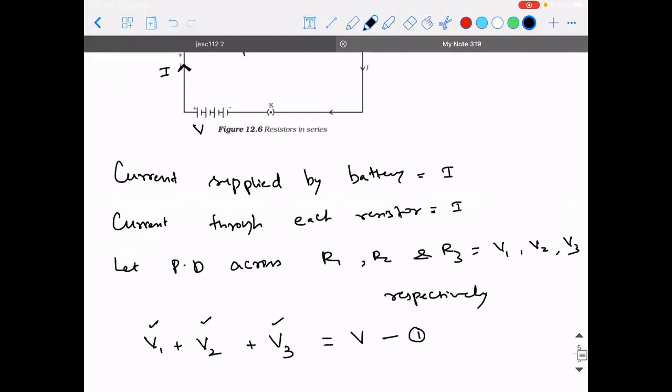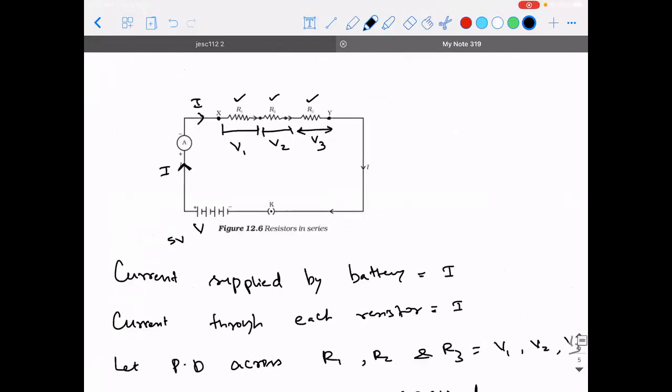So what I'm trying to say here is, suppose you're using a 5-volt battery. You cannot find the same 5 volt across R1, R2, and R3. Here it might be 1 volt, here it will be 2 volt. Then how much will be the value across V3? It will be 2 volt. Means it will get divided. It need not be 1, 2, and 2.